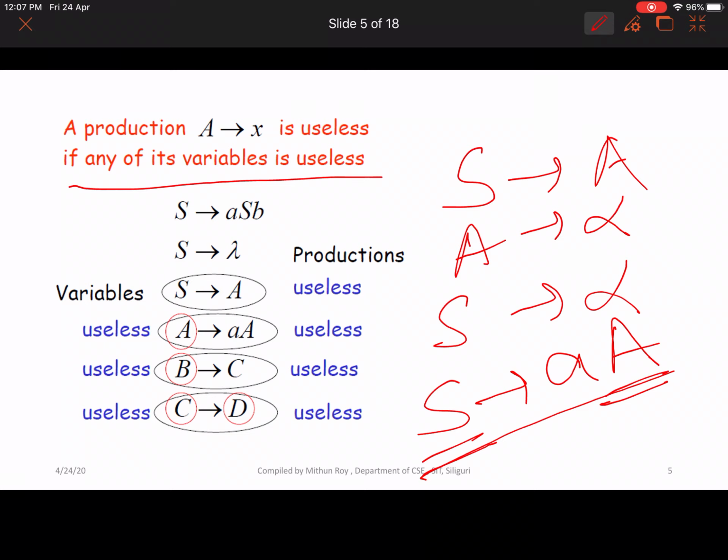Similarly, capital B to C, capital C to D. You never reach capital B from your start symbol capital S. So obviously B is useless, right? So this is a useless production, this is also a useless production, this and this all are useless. Understand?